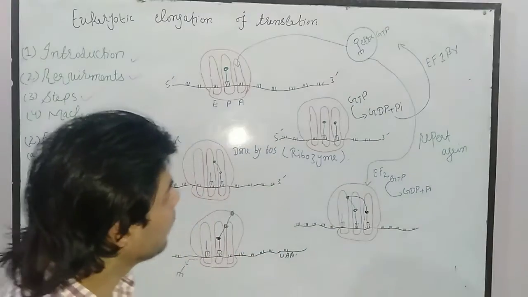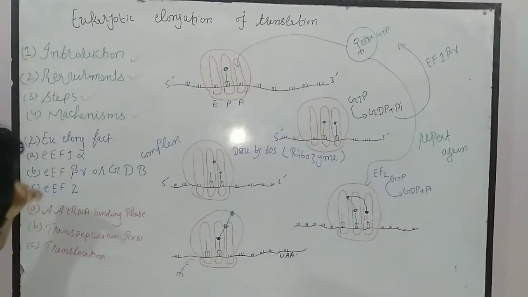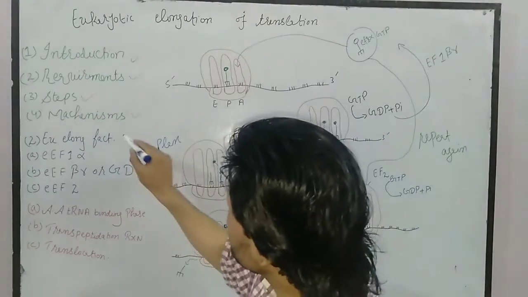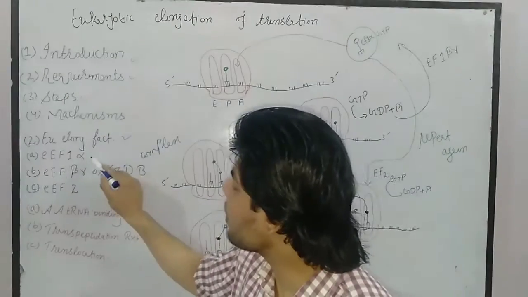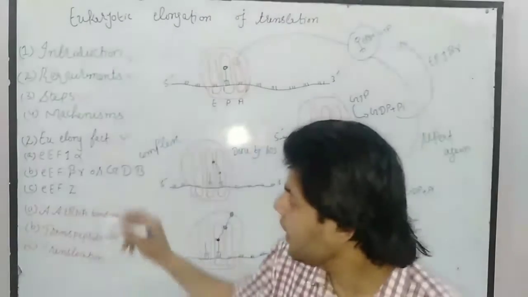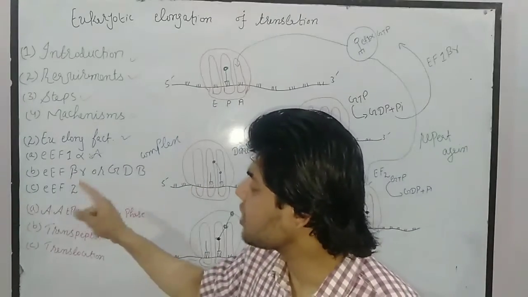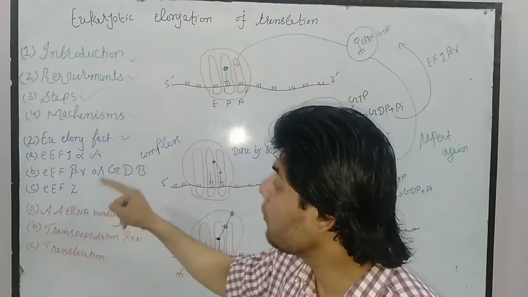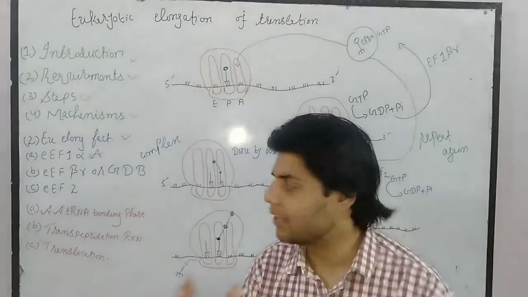First of all, this is the thing that we require. So this is the first thing. The second, we require eukaryotic elongation factors. In eukaryotic elongation factors, we mainly require three elongation factors. The first elongation factor we call eukaryotic elongation factor 1 alpha, or eEF1A. This is the first elongation factor that we require. The second elongation factor that we require we call eukaryotic elongation factor 1 beta gamma, or the GDP exchange complex. So this is another elongation factor.